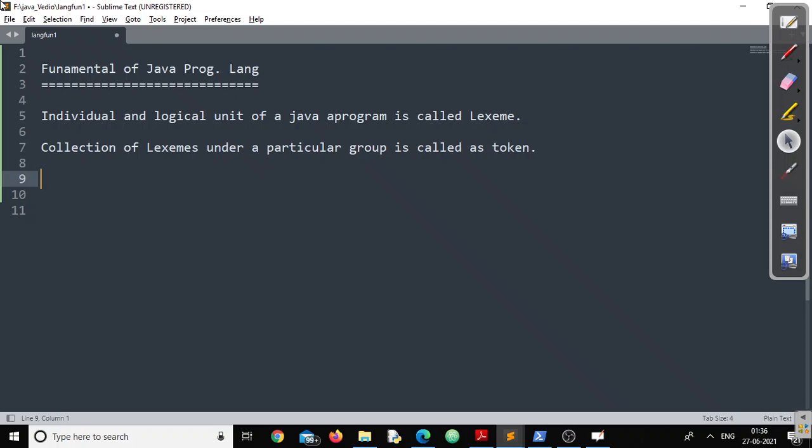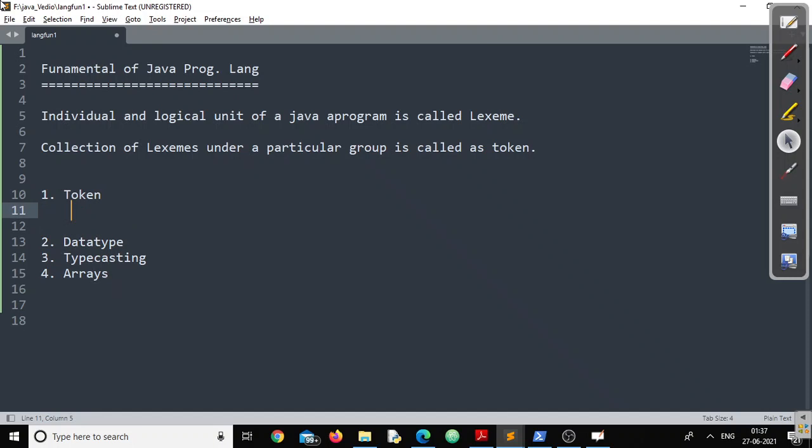If I talk about Java fundamentals, we'll talk about tokens, data types, typecasting, and then arrays. Up to this we will cover in the language fundamentals of the Java programming language. We are right at this point.